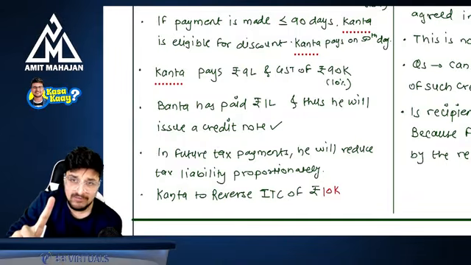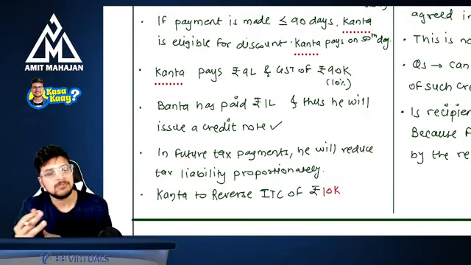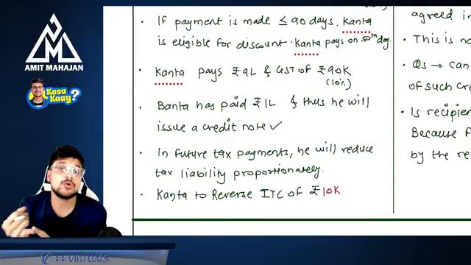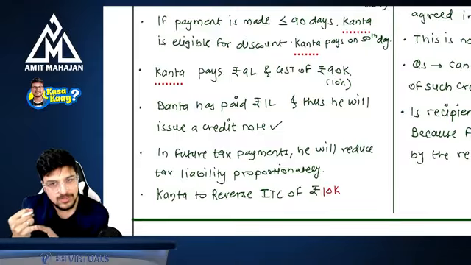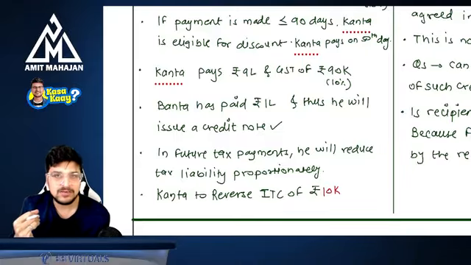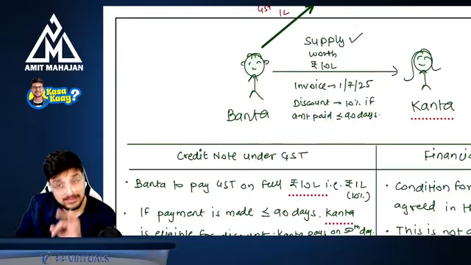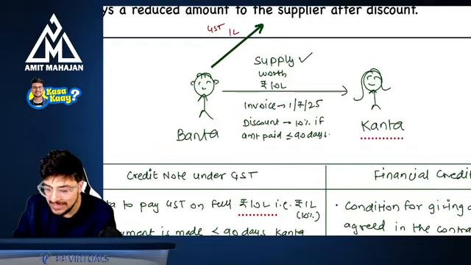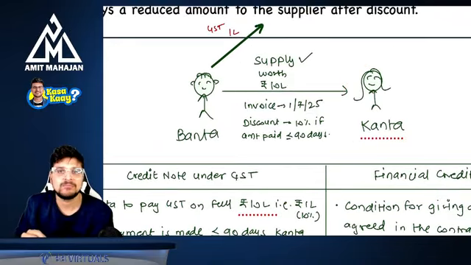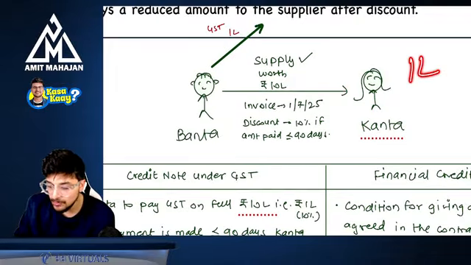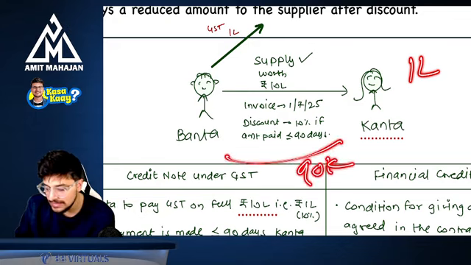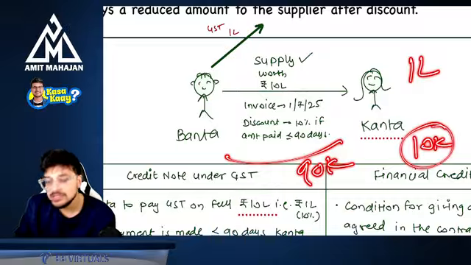Three conditions. Number one, this discount must be linked to the invoice. Number two, this was agreed earlier, at the time of entering into the agreement only. And the third point is that the proportionate ITC should be reversed by Kanta. Now you know which ITC it is. She had got 1 lakh. She has paid only 90,000. So the proportionate ITC of 10,000, she should reverse it.